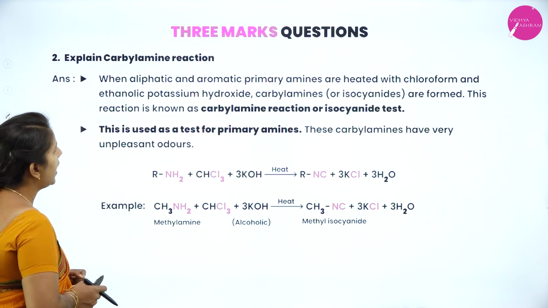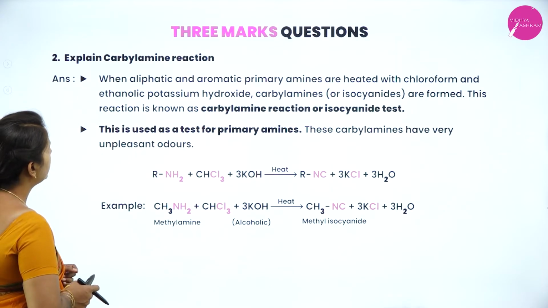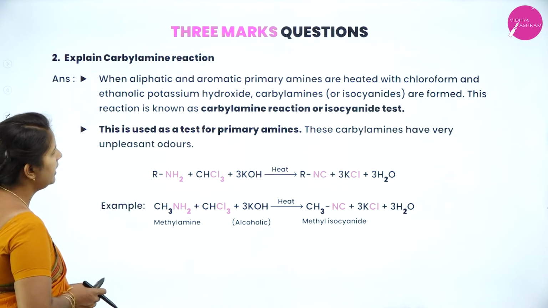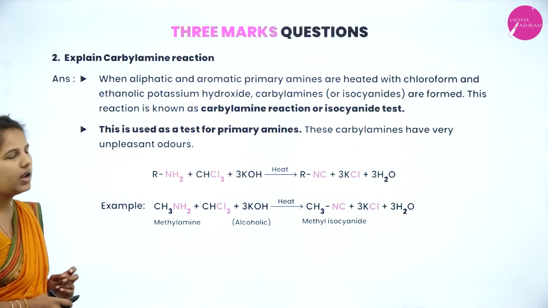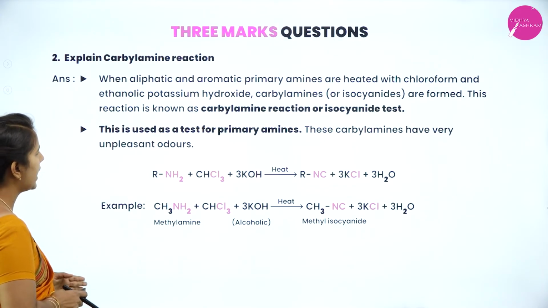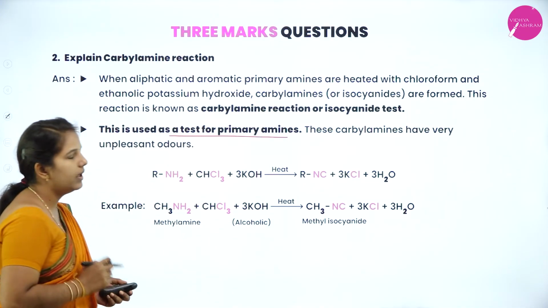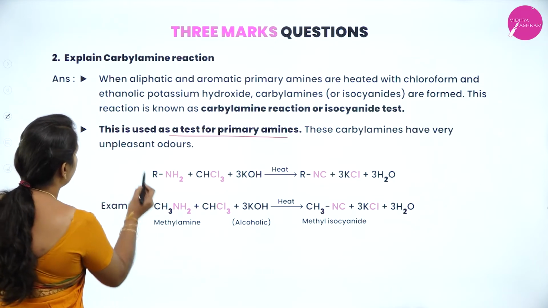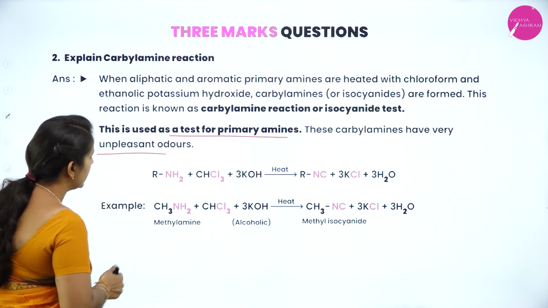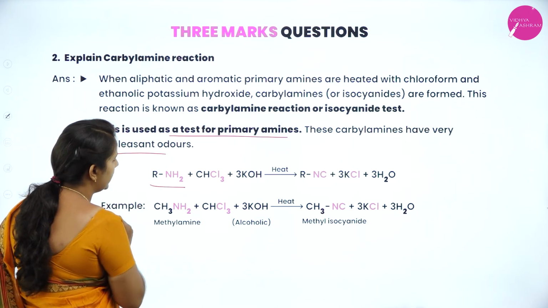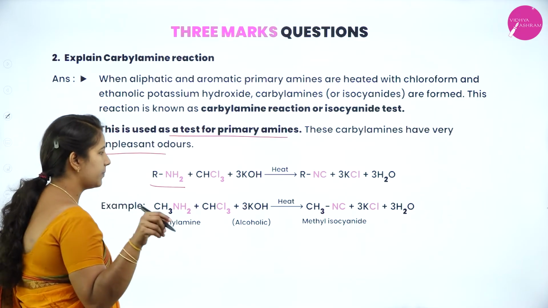Last reaction: explain the carbylamine reaction. When aliphatic or aromatic primary amines are heated with chloroform and ethanolic potassium hydroxide, carbylamines or isocyanides are formed. This reaction is said to be what? Carbylamine reaction or isocyanide test. This test is mainly used to test for primary amines, because they give an unpleasant odor. So you can see the reaction now with the general equation RNH2, where one hydrogen is substituted with an alkyl group, which is a primary amine.